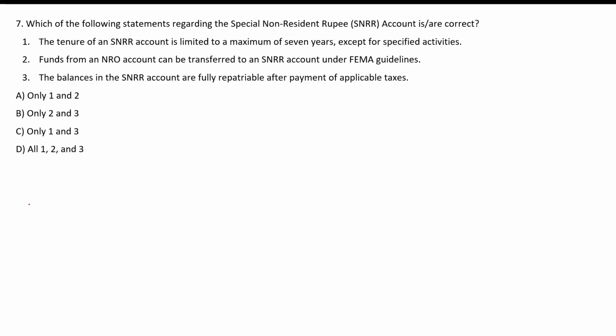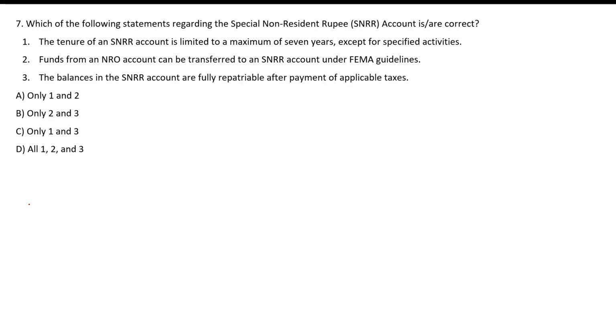Which of the following statements regarding SNRR account are correct? The tenure is limited to a maximum of 7 years except for specified activities. This is correct. Fund from an NRO account can be transferred to an SNRR account under FEMA guidelines. This statement is not correct. Fund from an NRO account cannot be transferred to SNRR as they are prohibited.